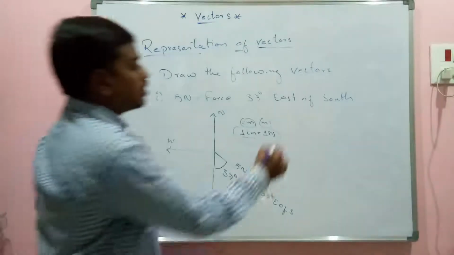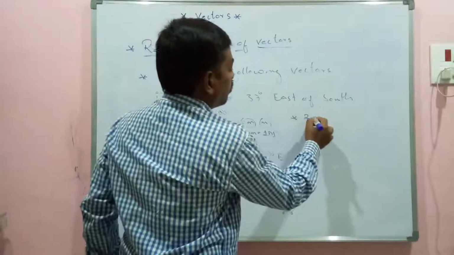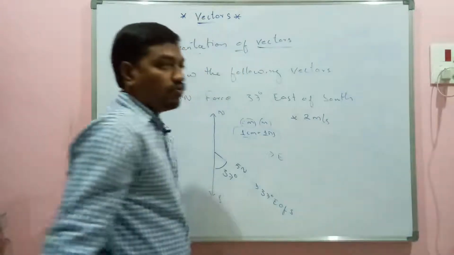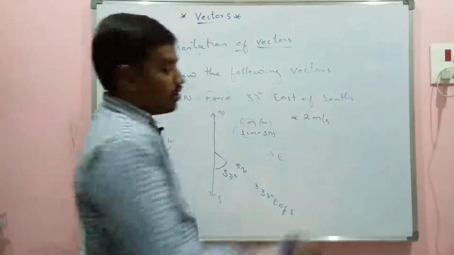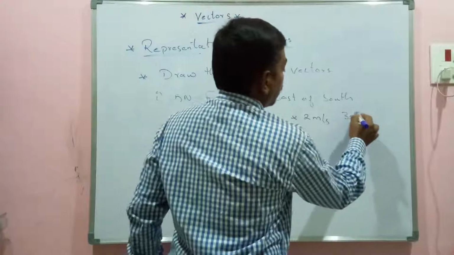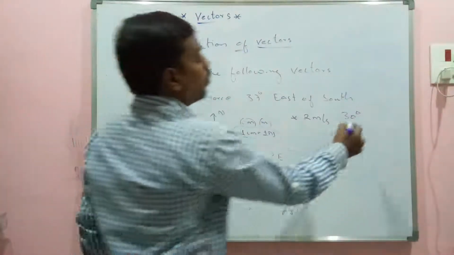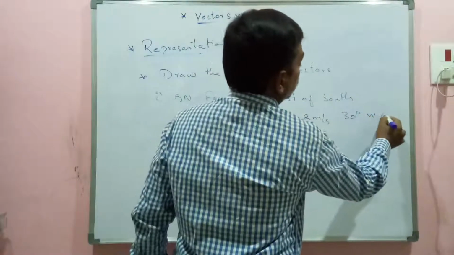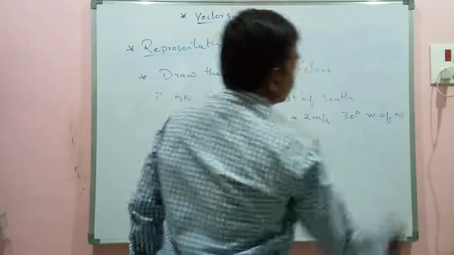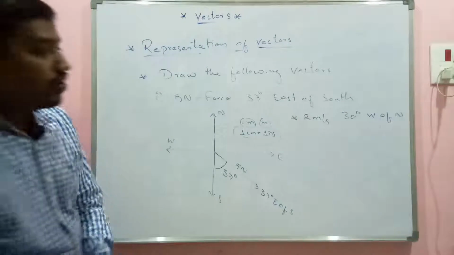One more we can take. One other, 2 meter per second velocity, where 30 degree west of north. 30 degree west of north.